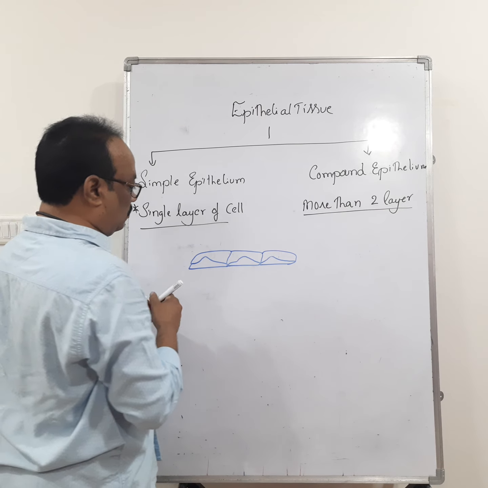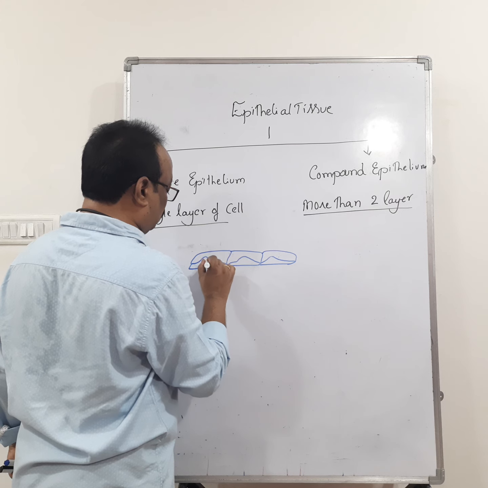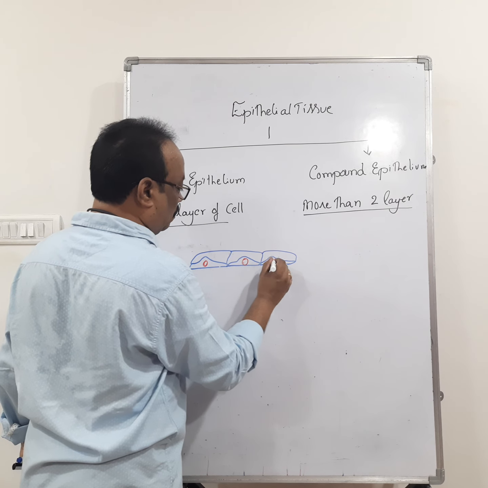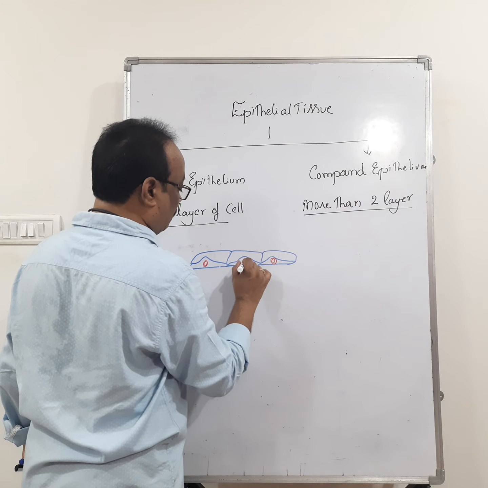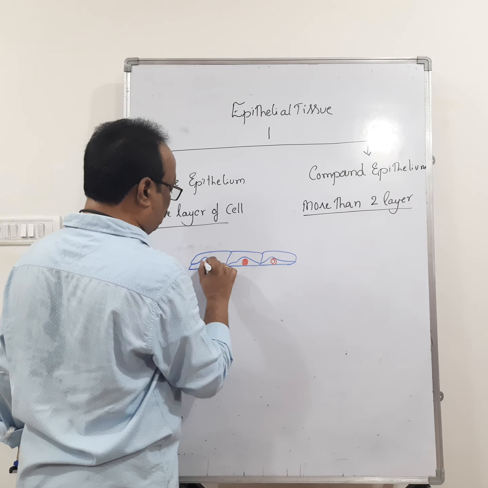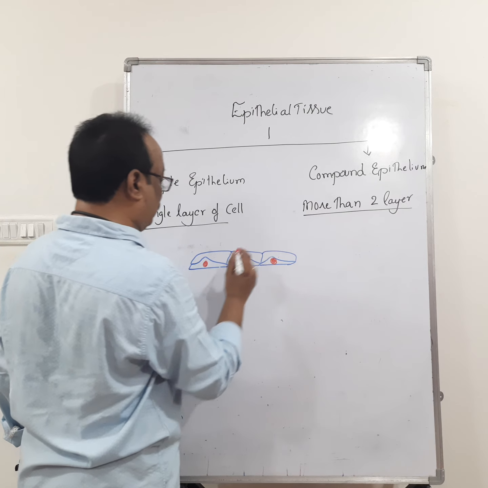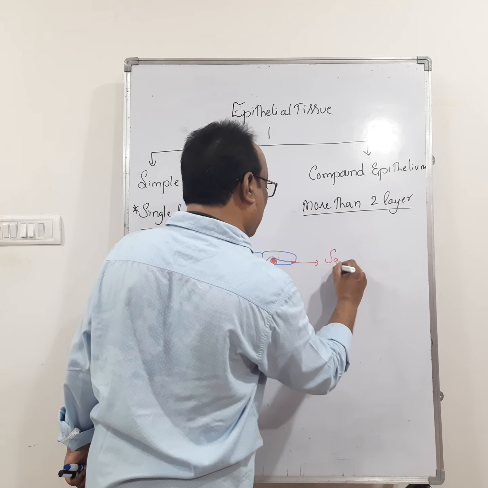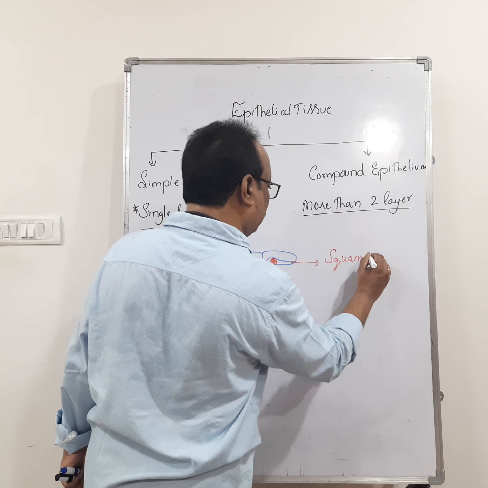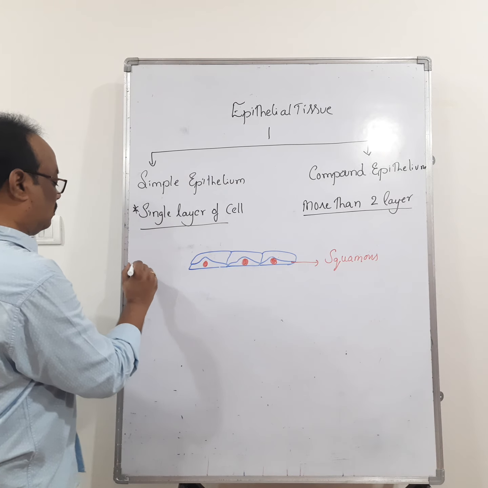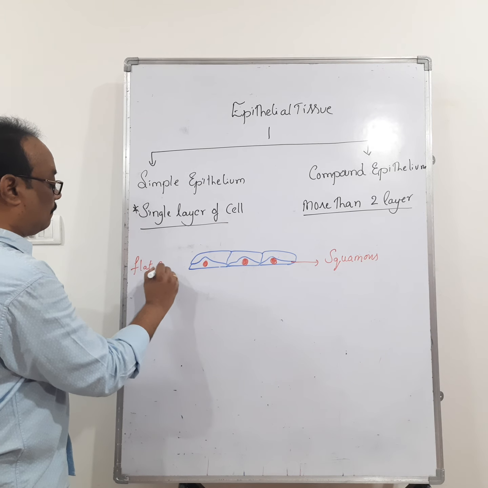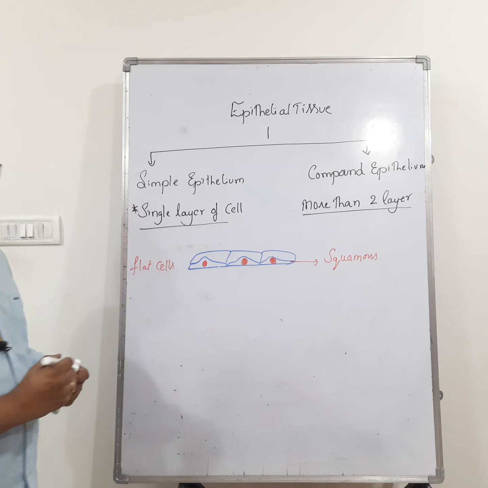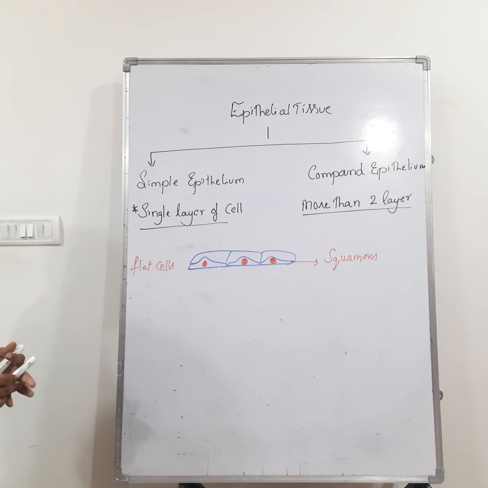This is the nucleus. If the cells are flat like this, it is called squamous epithelium. Flat cells. That means based on the shape of the cells, we are classifying the epithelium into three types. One is squamous epithelium.